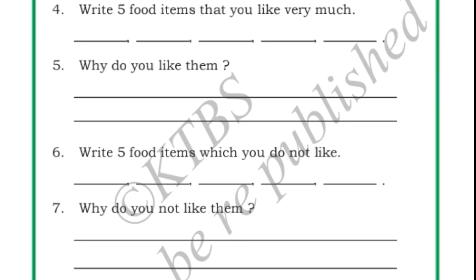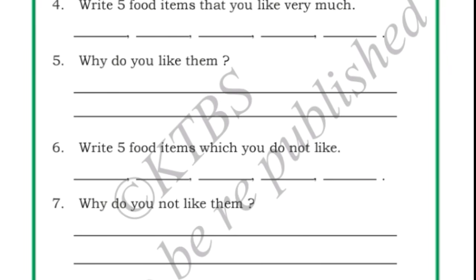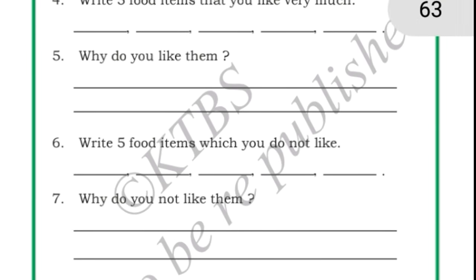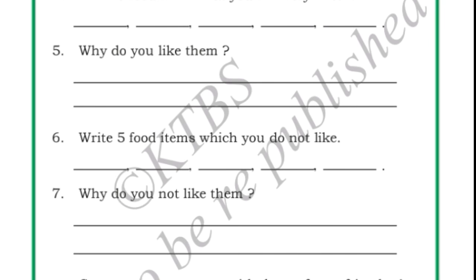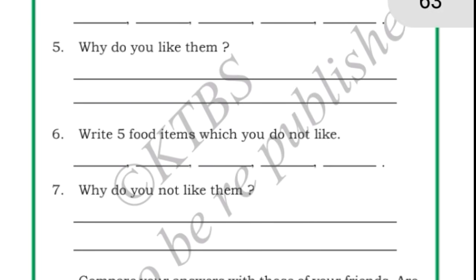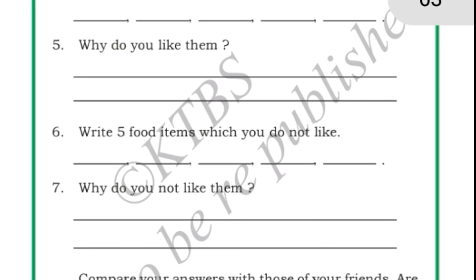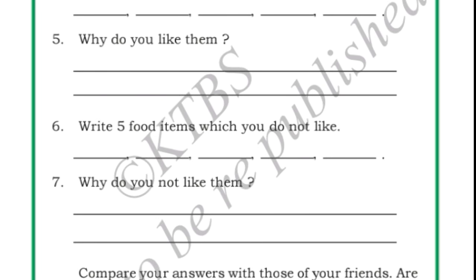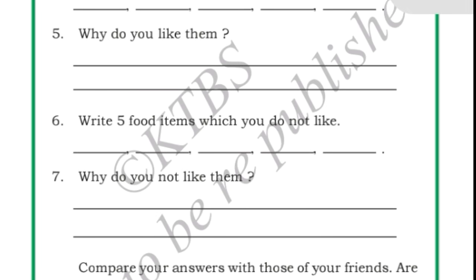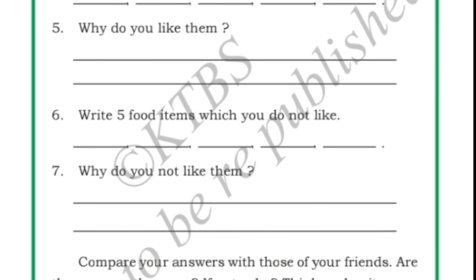Next, sixth question. Write 5 food items which you do not like. See, as I told you, everyone is having their likes and dislikes differently. Okay, so here we should write the 5 food items that we do not like. Okay, next, seventh one. Why do you not like them? Why don't you like the food items which you have written right above? Here you should write it.